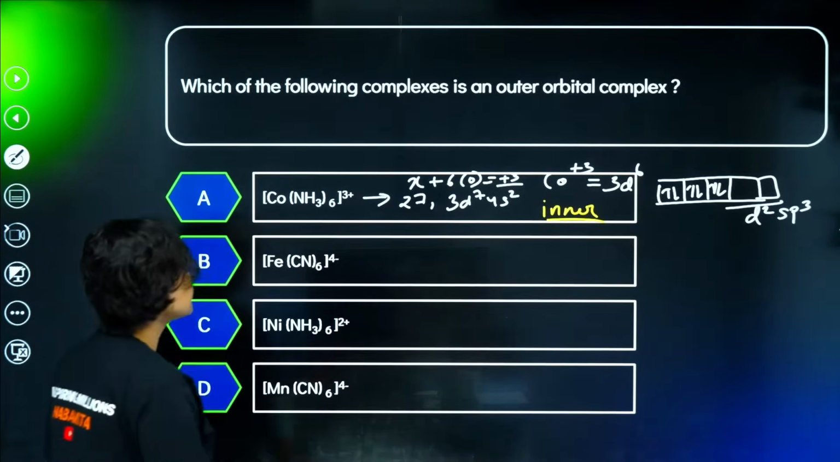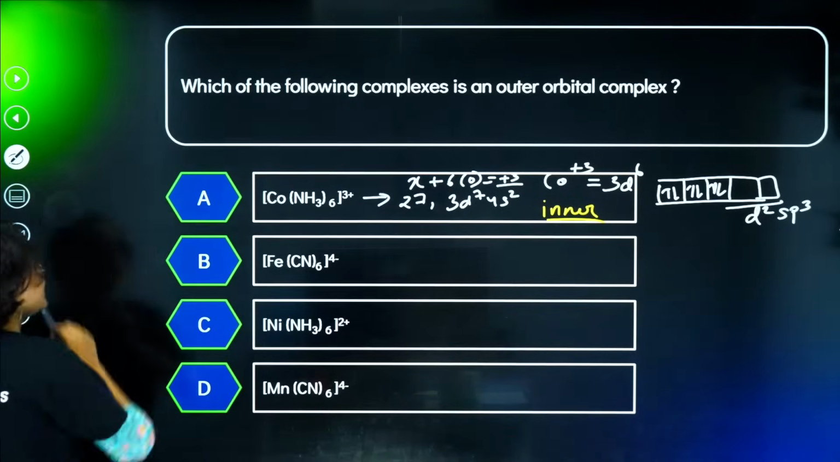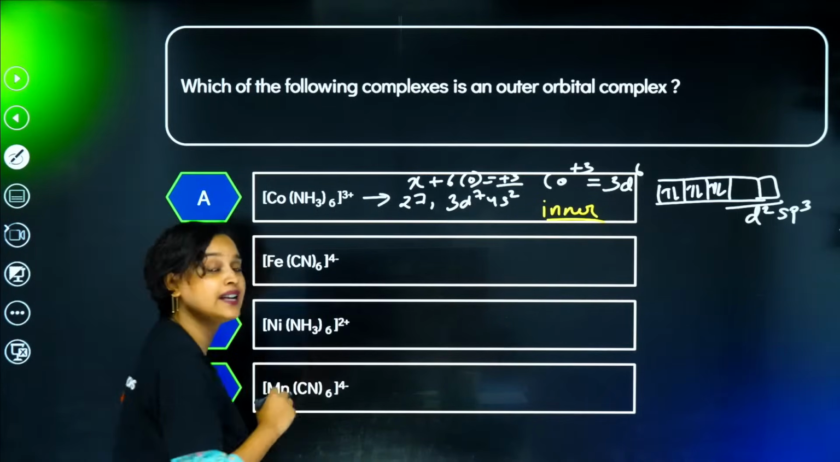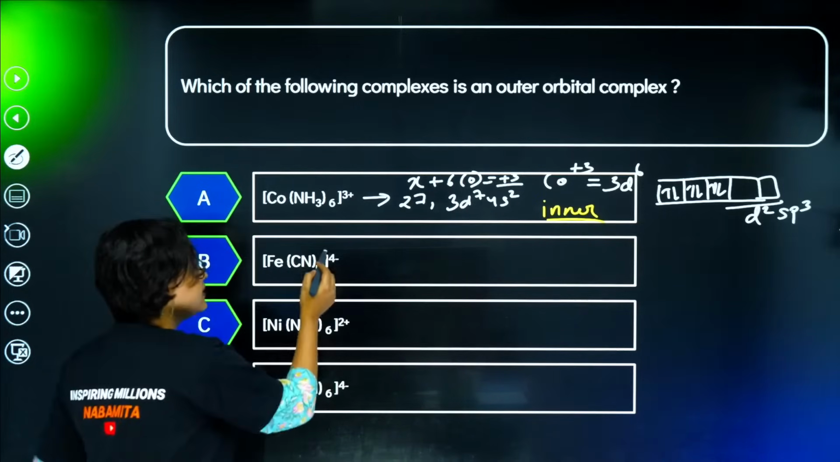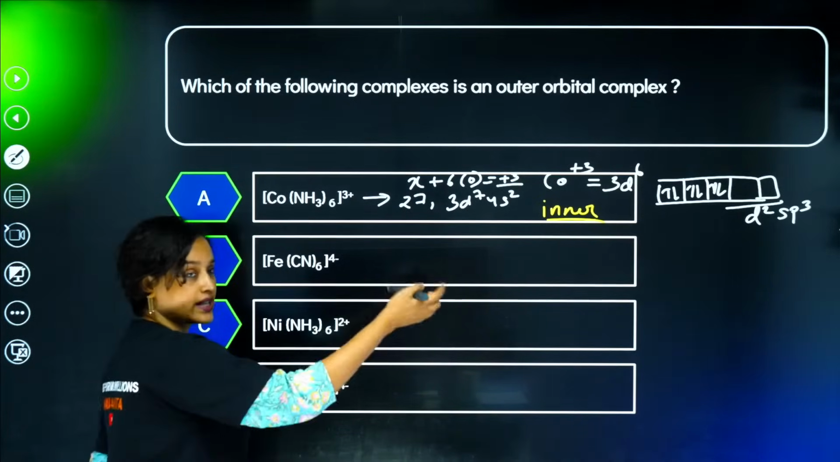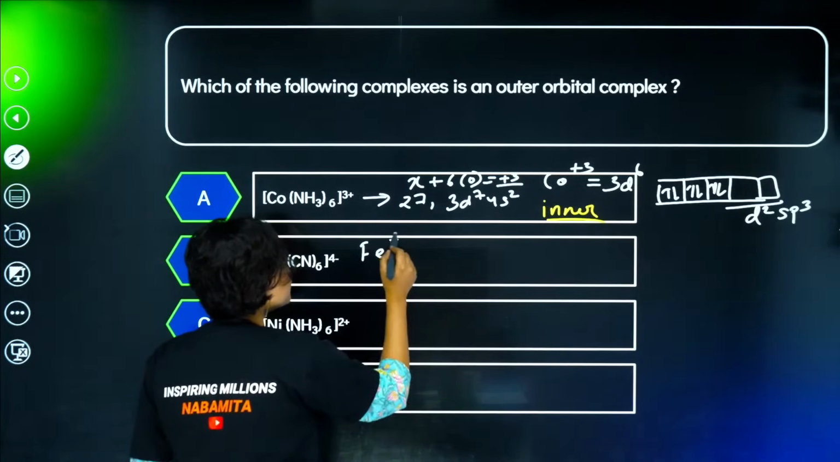Okay. Moving on, let's do it for the next one, that is Fe(CN)6. CN has -1 charge, so 6 into -1 is -6, and the overall charge here is -4. When 6 CN goes there, Fe will be in +2 state.